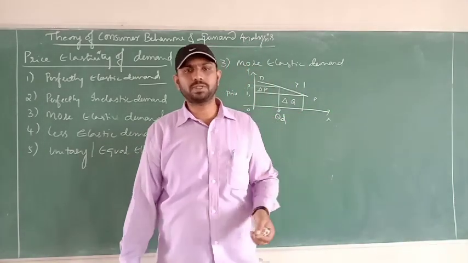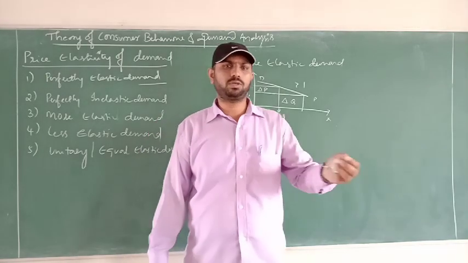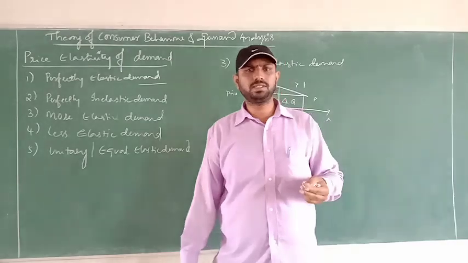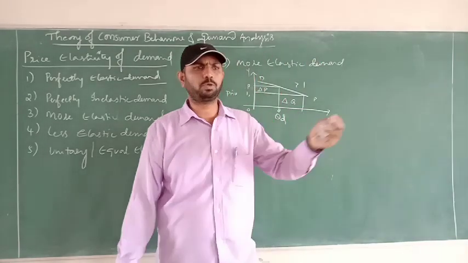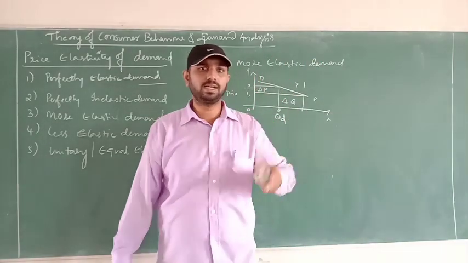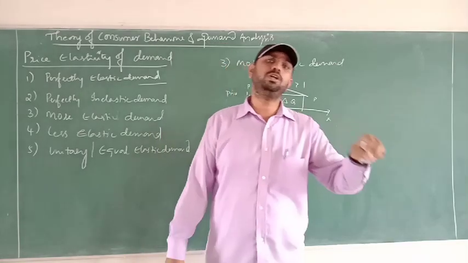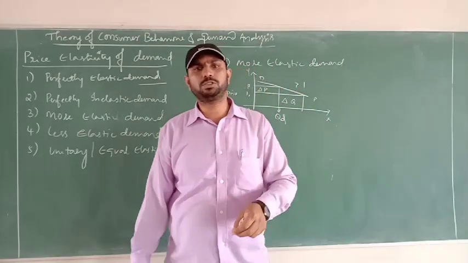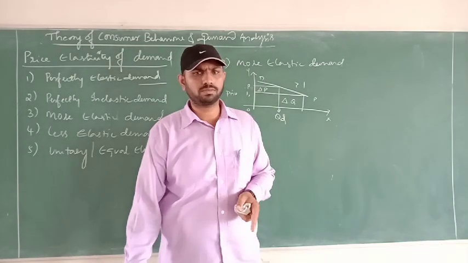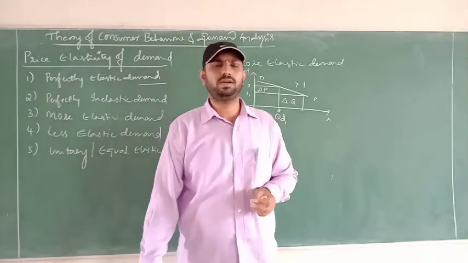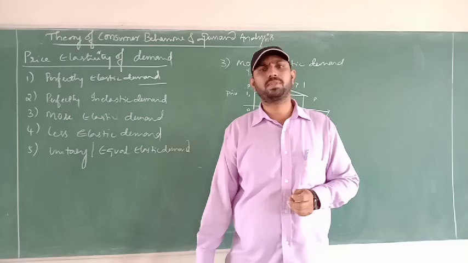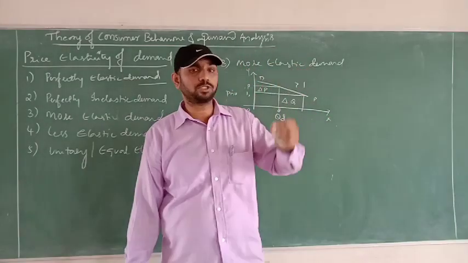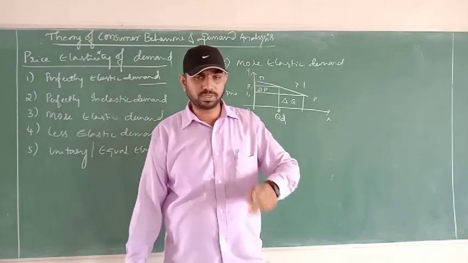For example, take onion or green chilli. Some price is there in the market. All of a sudden the price has come down due to one factor or another. The price has come down from 30 rupees to 10 rupees. When it is 30 rupees, you used to consume some 3 or 4 kilos for your family consumption. But when the price has come down from 30 rupees to 10 rupees, the 20 rupees has come down.